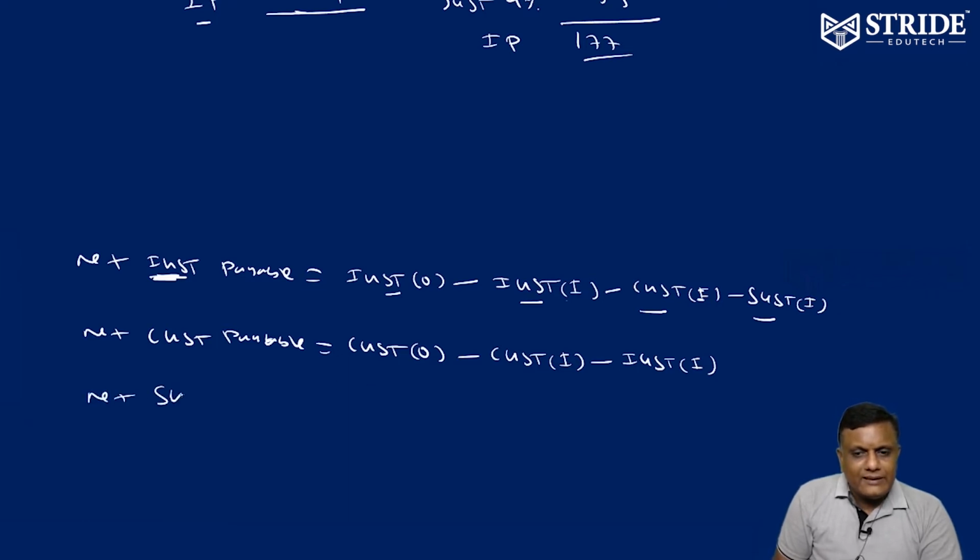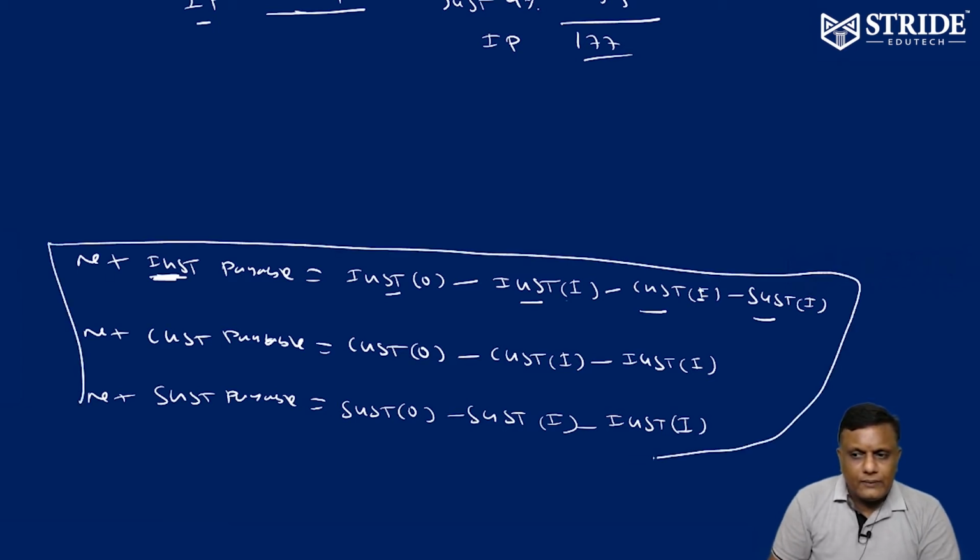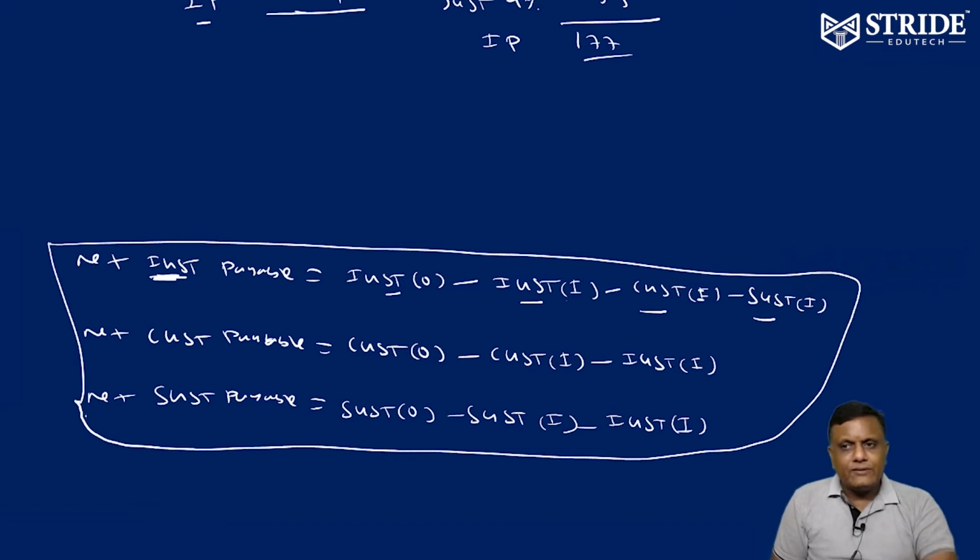Next, net SGST payable. That is equivalent to SGST output minus SGST input minus IGST input. So based on this, I am going to explain the sum. I will explain this while I am solving this. Net SGST payable is equal to SGST output minus SGST input minus IGST input.